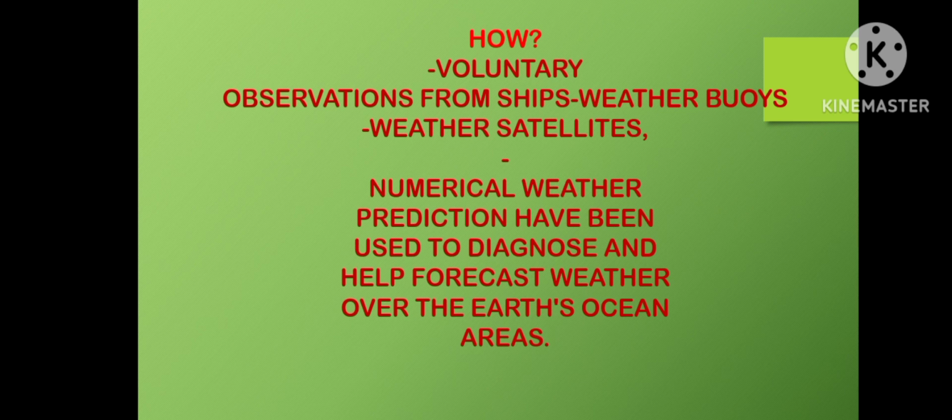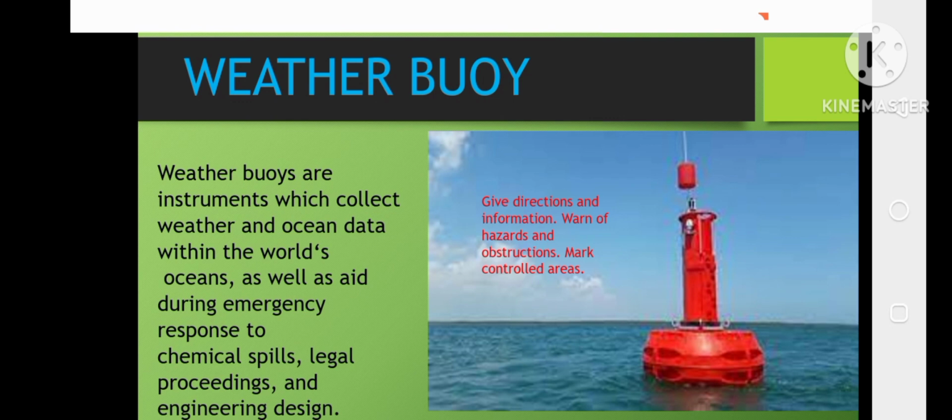Then, voluntary observation from ships, weather buoys, weather satellites, and numerical weather prediction have been used to diagnose and help forecast weather over the Earth's ocean areas.